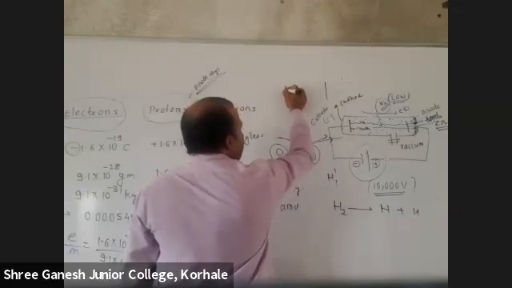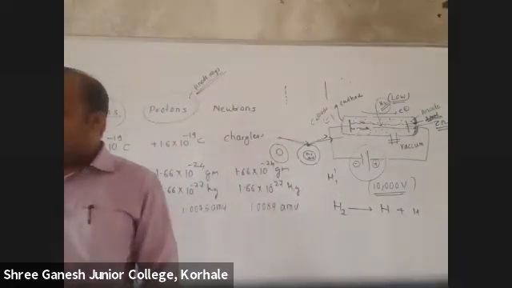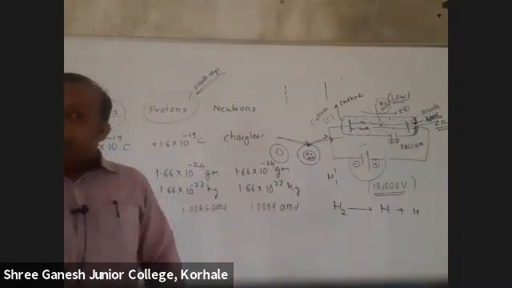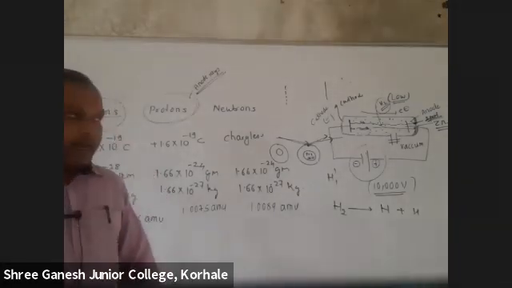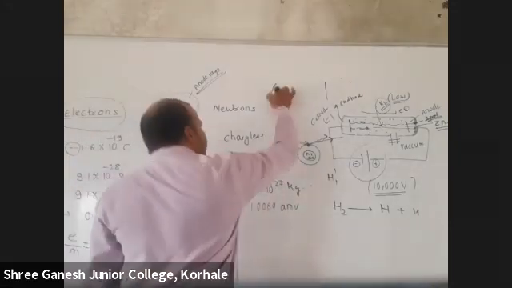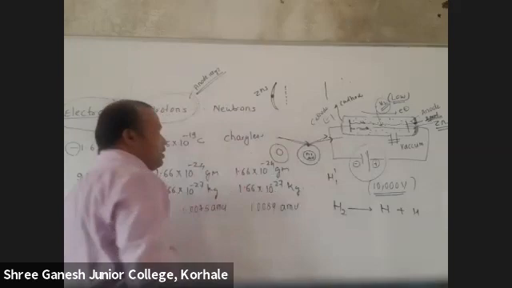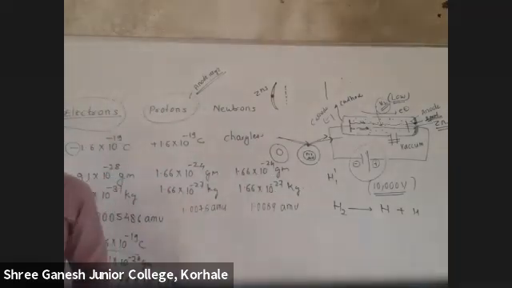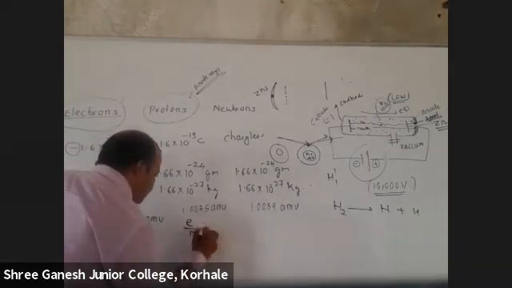And like this, the whole cathode ray panel is perforated. It looks like the rays are coming from a canal. So this was called canal rays. And here on the ZnS screen, some spots were seen. Do you know which color spots were there? Red color spots. Can you tell me the e/m ratio for this?